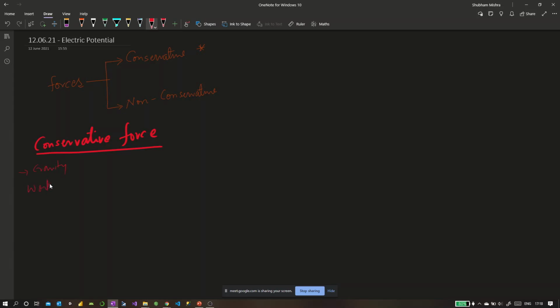As you might remember from your class 9th or 11th, what is work? So force does work, right? Force is the capacity to do some work. When you apply force on an object or a mass, some work gets done, given that the mass is moving some distance.